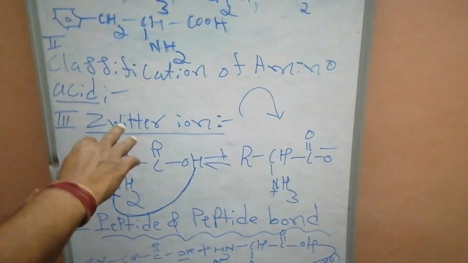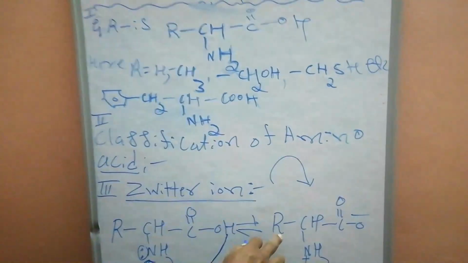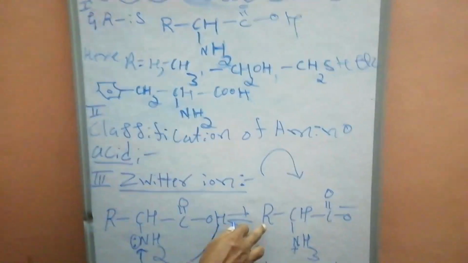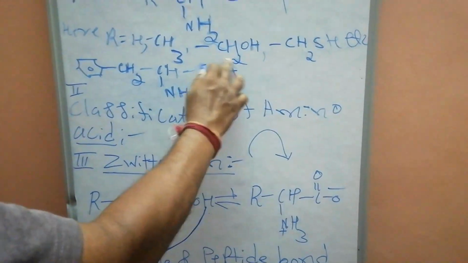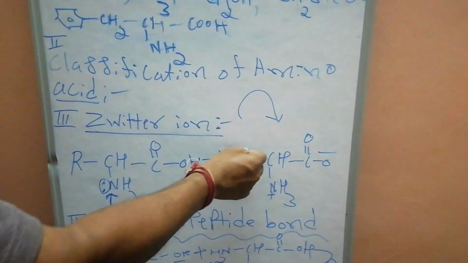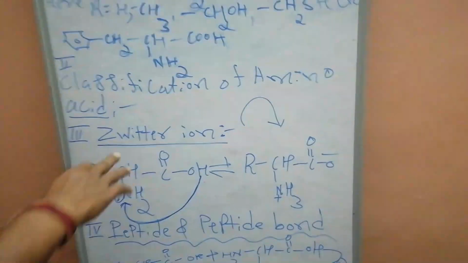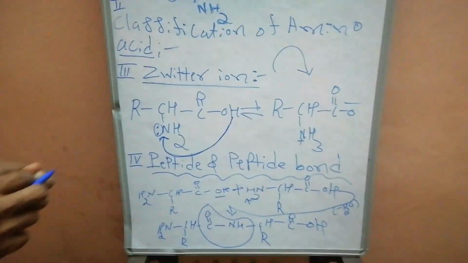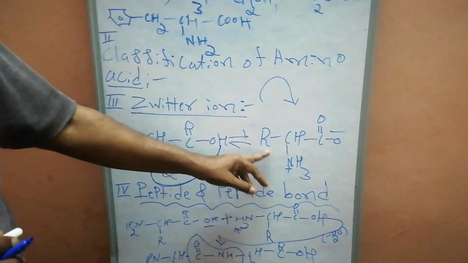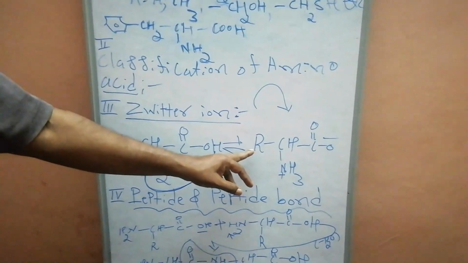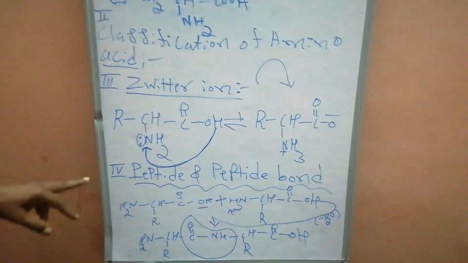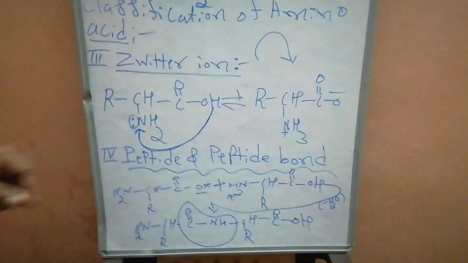Give an example of a zwitterion. If R is H, that is the structure of glycine zwitterion. If R is CH3, that is the structure of alanine. If R is CH2OH, that is the structure of serine zwitterion. By changing R, you get different examples of zwitterion. Every year they ask: what is a zwitterion, write its general formula, give an example. Commonly take the example R equal to H, that is the zwitterion of glycine.